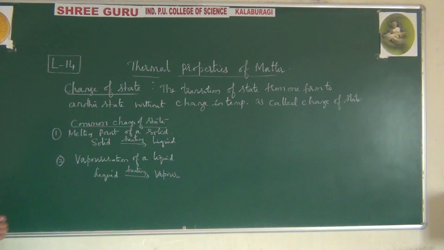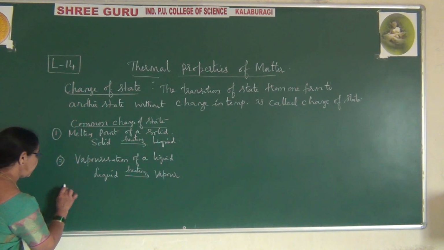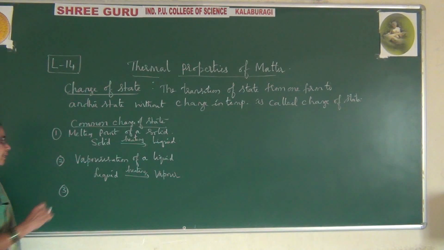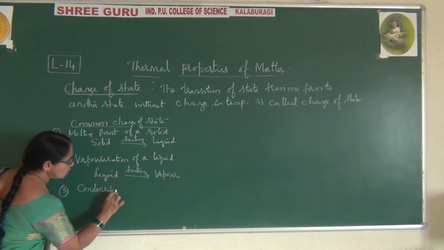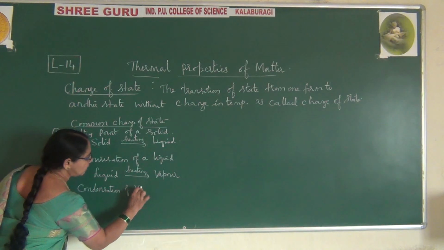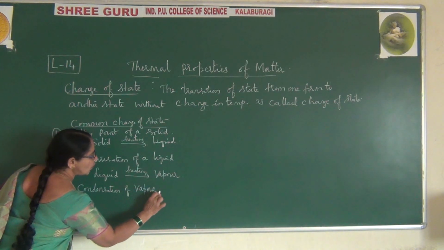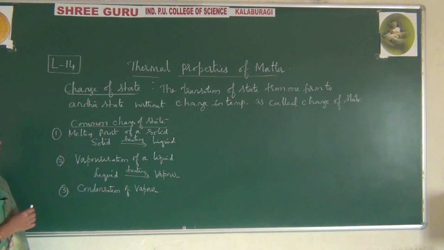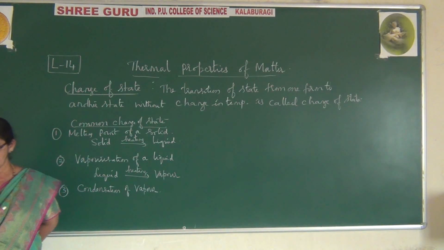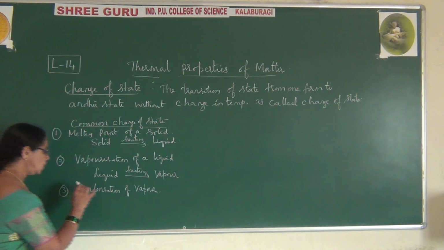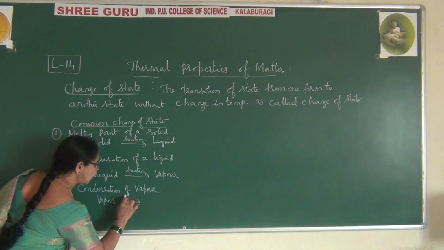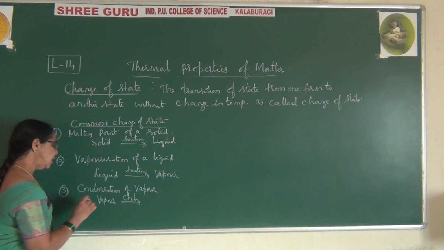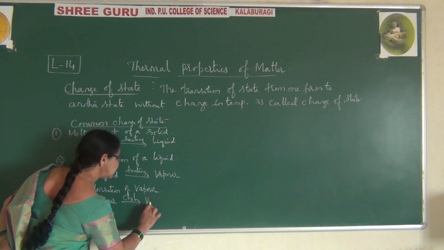The third one is condensation of vapor. When I say condensation, you are decreasing the temperature. Vapor is cooled, which means you are decreasing the temperature, and it becomes liquid.